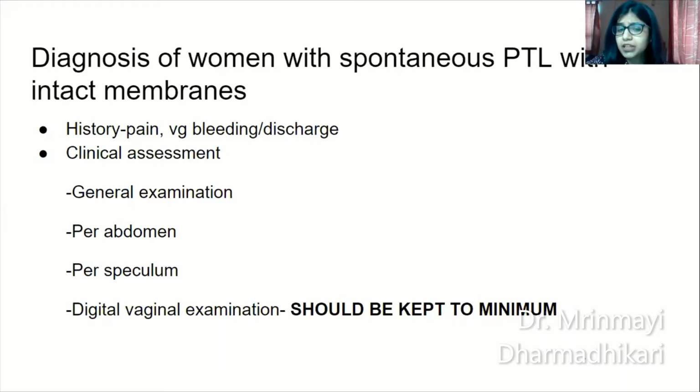Digital vaginal examination should be done if you cannot check for cervical dilatation with a per speculum examination, as well as if it's going to affect your management. The cervical dilatation, the station, the presentation, all this can be diagnosed by vaginal examination. However, remember, avoid repeated vaginal examination. It should be kept to a minimum to minimize the risk of infection.